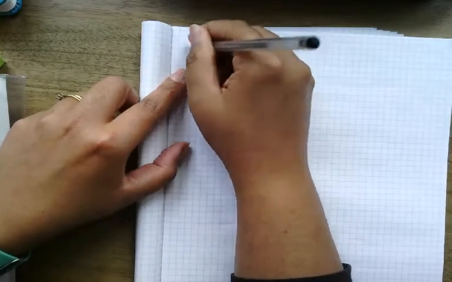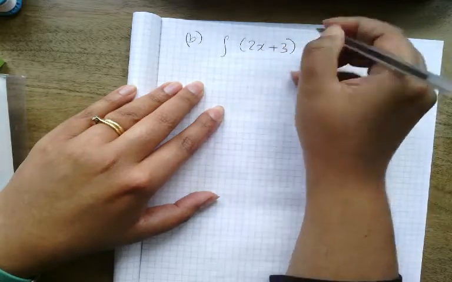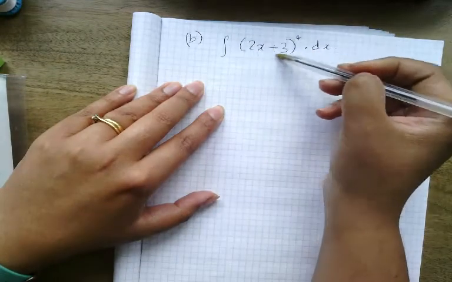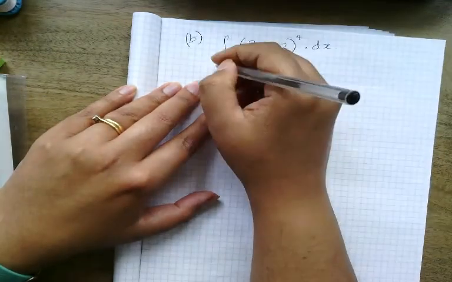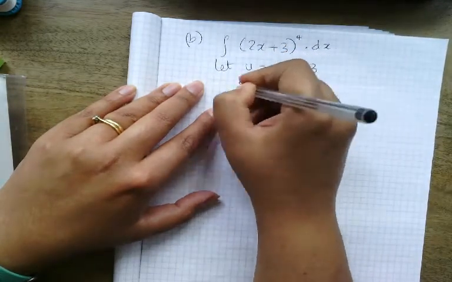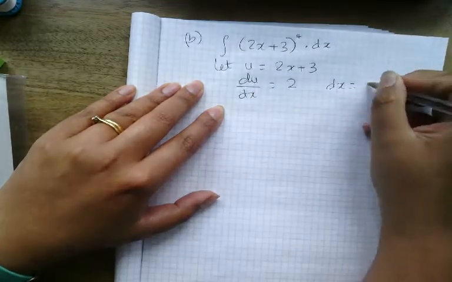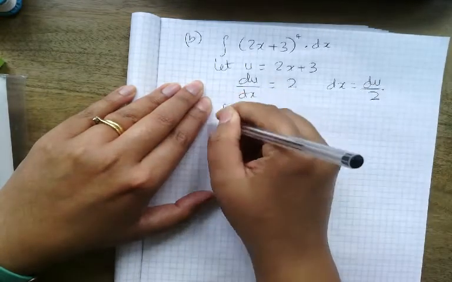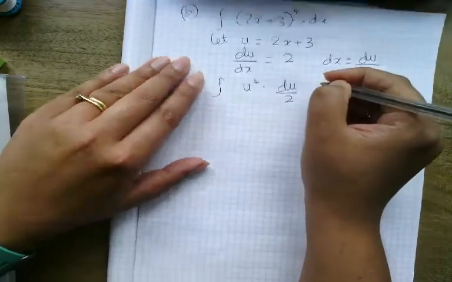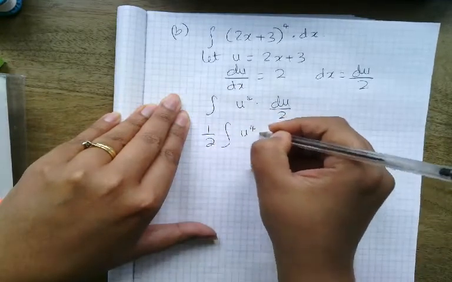Part B. And I've got (2x + 3) to the power 4. Again, I've got a function inside a function. So I'm going to let u be 2x + 3. du/dx is going to be 2. dx is du over 2. Sub that in. u to the power 4, du over 2.